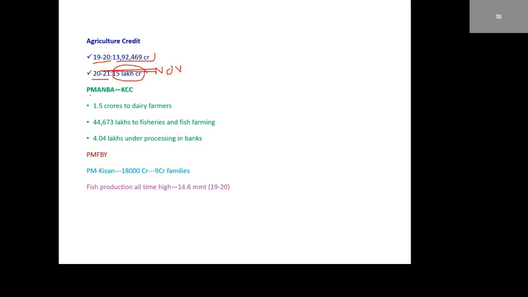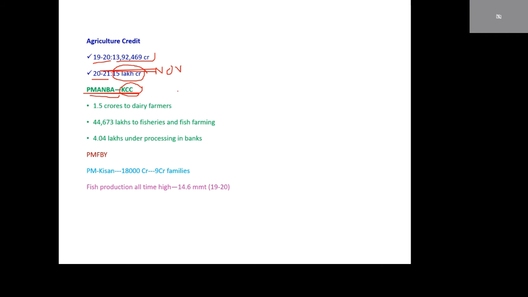Pradhan Mantri Atmanirbhar Bharat Abhiyan. Under this scheme, Kisan Credit Cards are given. This is almost similar to our credit cards: up to some limit, they will credit the money into those cards.